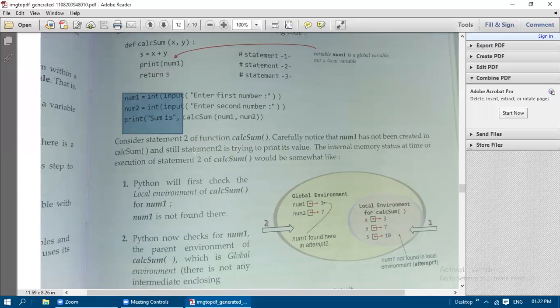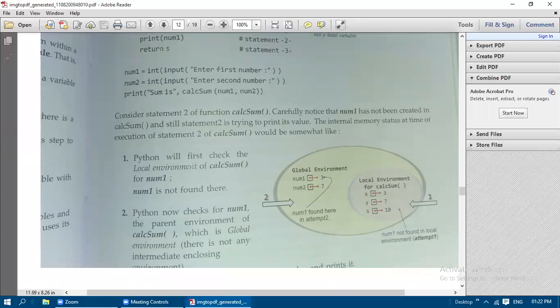Consider statement 2 of the function calc sum. This is the first and second statement, and this is only statement 2. Carefully notice that num1 has not been created in calc sum, and still statement 2 is trying to print its value. It is not created, but it is trying to print the num1 value. The internal memory status at the time of execution of statement 2 of calc sum would be somewhat like what?